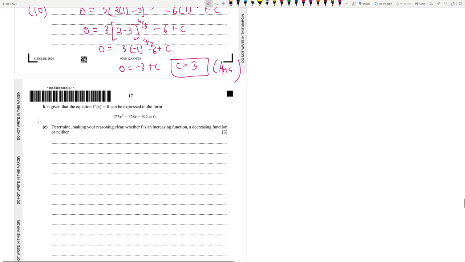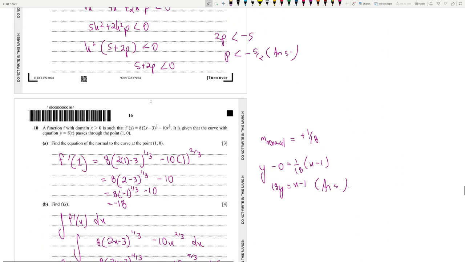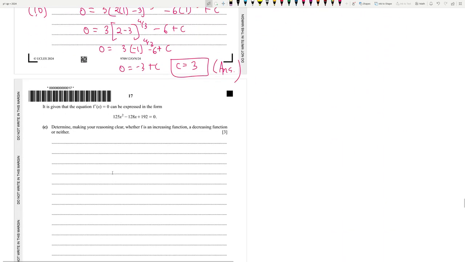Determine, making your reasoning clear, whether f is an increasing function, a decreasing function, or neither. To be an increasing function, f prime x, the first derivative dy by dx, has to be greater than 0. So let's check the domain. It is given that the domain is x greater than 0. That's the main idea.